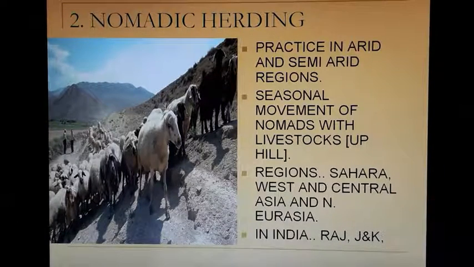Now we are coming to nomadic herding, practiced in arid and semi-arid regions. There are seasonal movements of nomads with livestock up to the hills. Nomadic herding takes place in the Sahara region, West and Central Asia, and northern Eurasia. In India, it is also done in Rajasthan and Jammu and Kashmir.